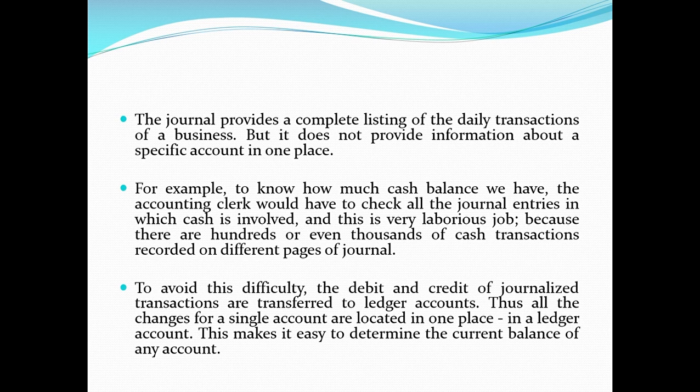To avoid this difficulty, the debit and credit of journalized transactions are transferred to ledger accounts. Thus, all the changes for a single account are located in one place, and this place is the ledger. This makes it easy to determine the current balance of any account.